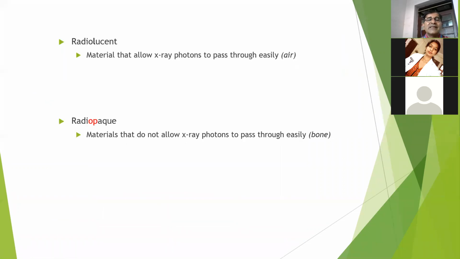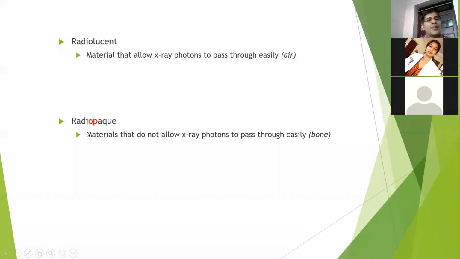Next, based on the X-ray that passes through a particular organ, we can use the terms radiolucent or radio opaque. Radiolucent is a material that absorbs the least amount of X-ray photons. Like the ear, most of the X-ray passes through the ear, so it is radiolucent, right?